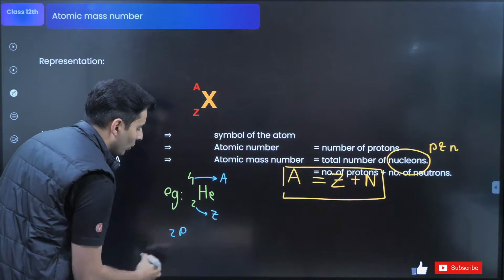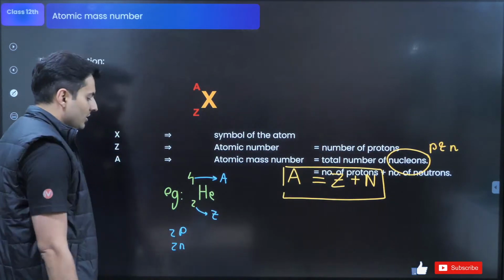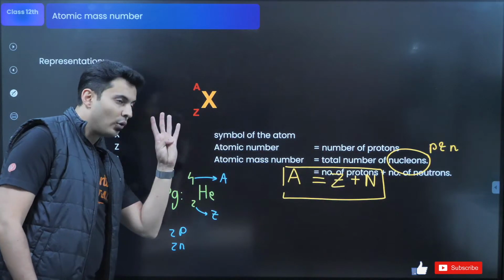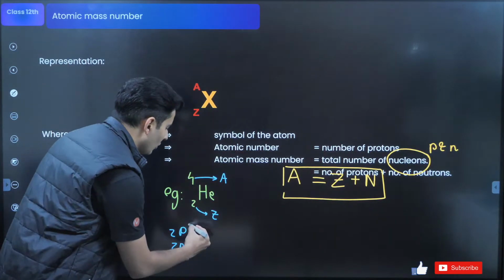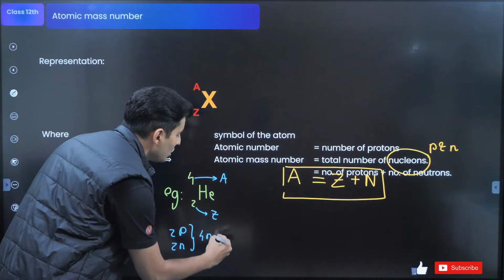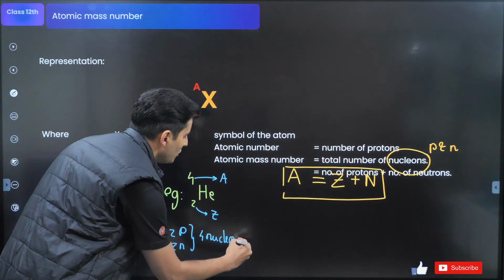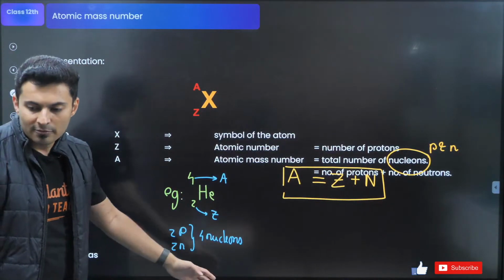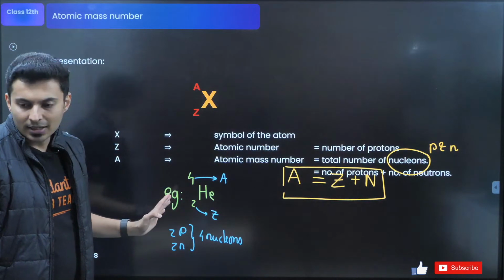So there are 2 protons and 2 neutrons. Together there are 4 nucleons. So together there are 4 nuclear particles, that means nucleons. Is that clear, my dear students? Very good. Is that clear?